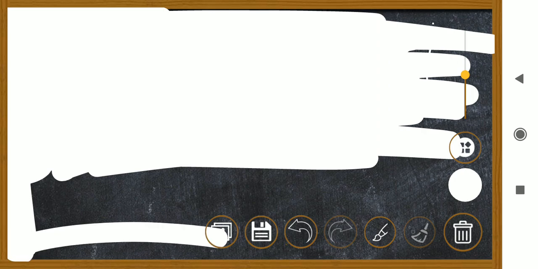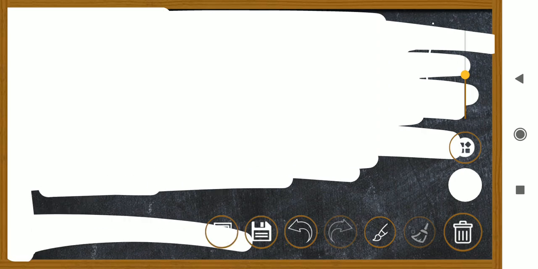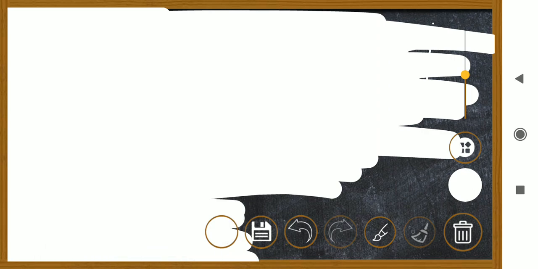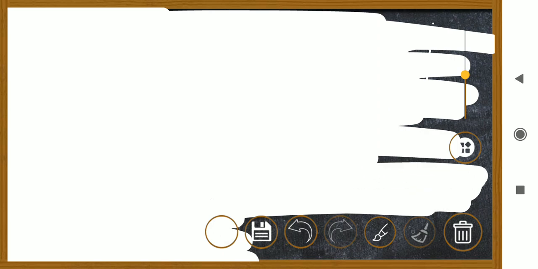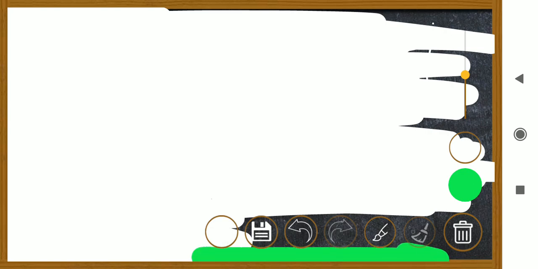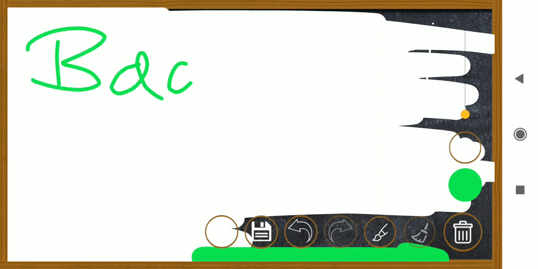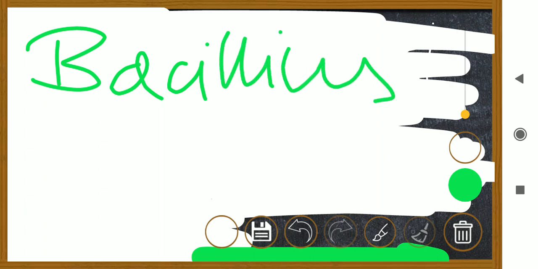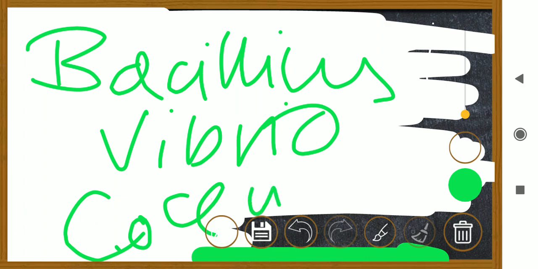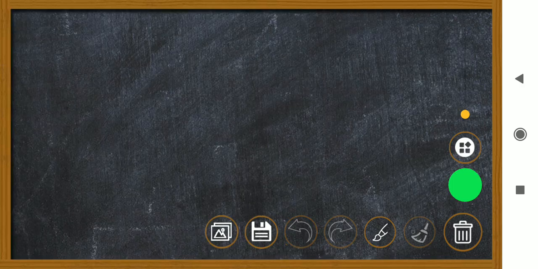I am just going to change the color of my board from black to white. So their shape and size will change. Basically the shape of the prokaryotic cell: there is the bacillus, then we have the vibrio, spirillum, coccus. So these are the different shapes that we can see.